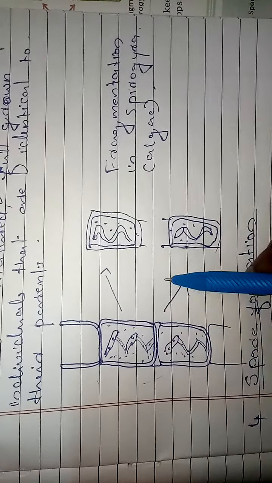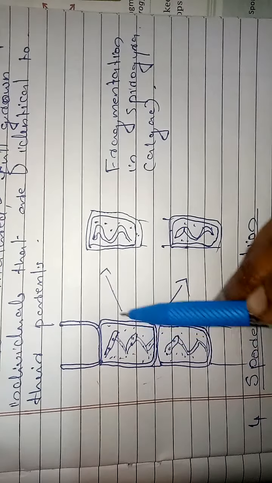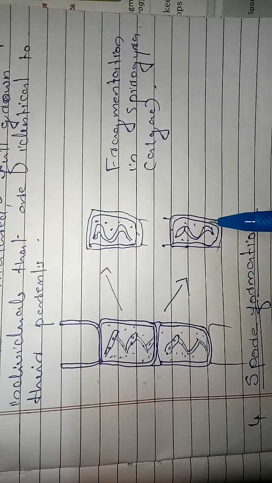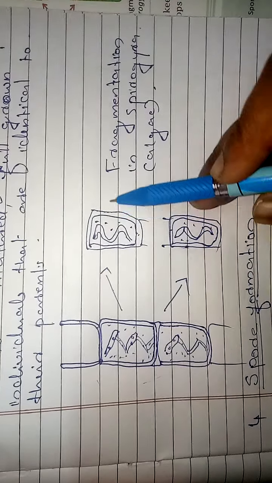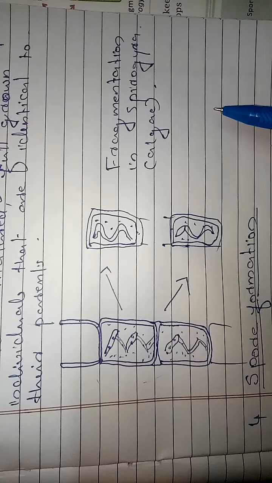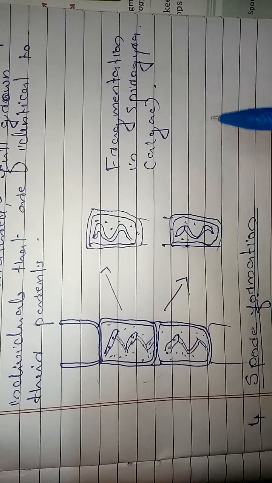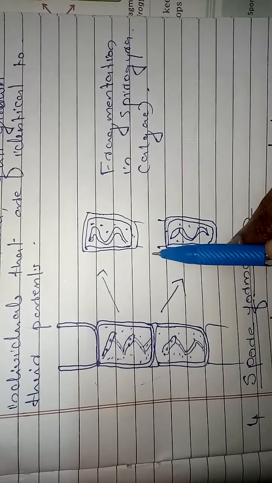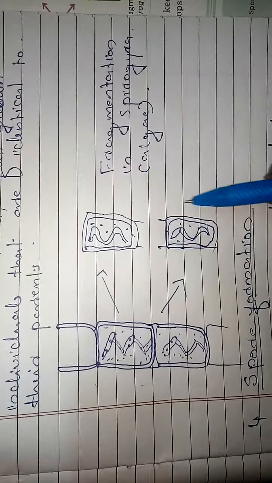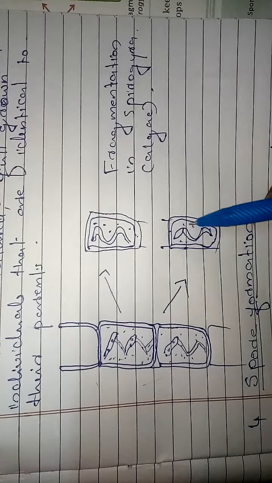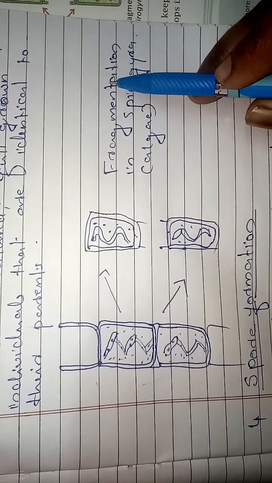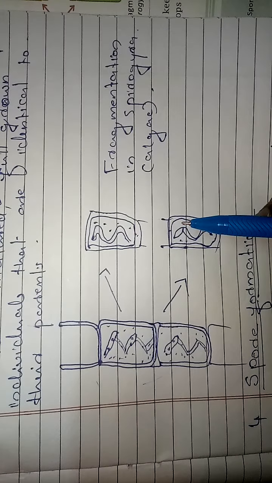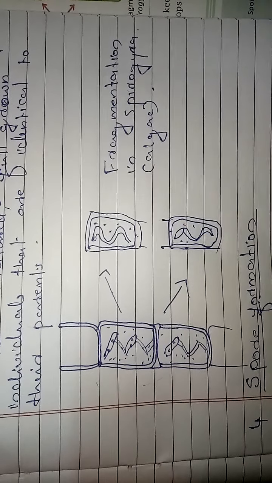So we are not cutting this one. This Spirogyra itself is splitting into two, and these two fragments are going to grow as new individuals. Okay, have you got it? The Spirogyra, when it matures, itself makes a cut into fragments, and each fragment is going to grow as a new individual, and this type of asexual reproduction is known as fragmentation.